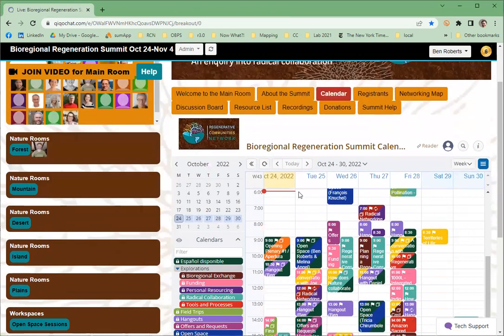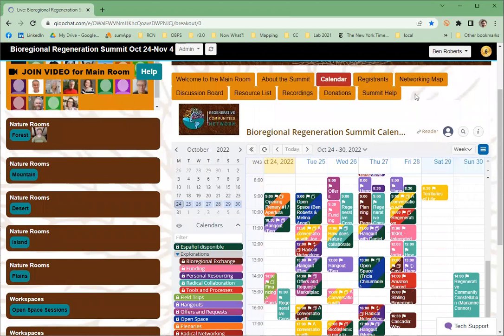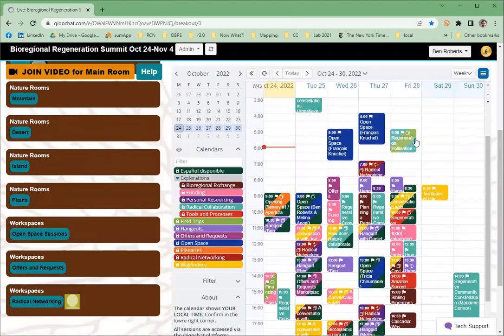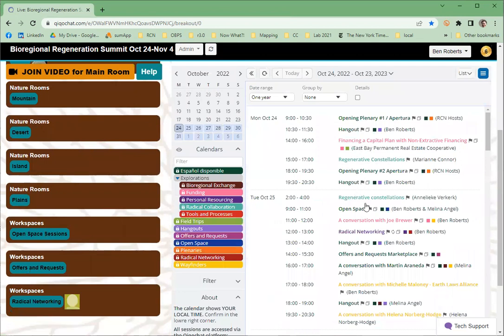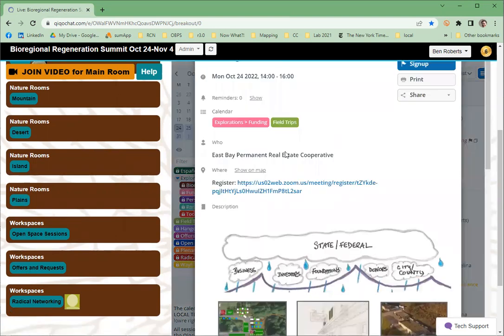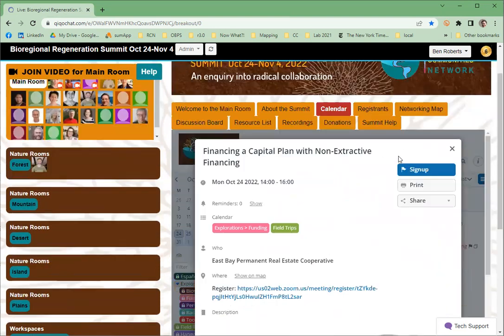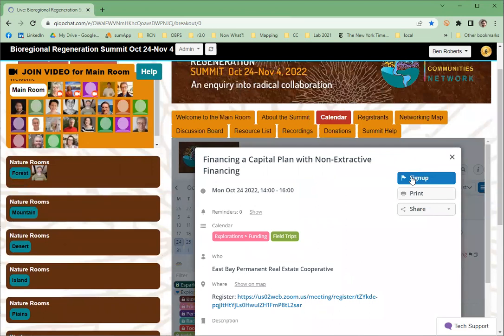When you click this, it will open up in the last view for the calendar that you used. There are different options for how to view this calendar. It defaults to the week view, but, for example, the list view is the most compact. In any of these views, you can click on a particular event and it pops open information about that event, as well as a sign up button for that event.